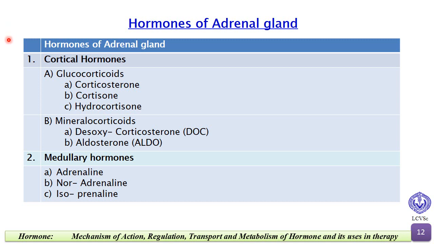Hormones of adrenal gland. The hormones of the adrenal gland are again subdivided. First we will see the cortical hormones and then we will see the medullary hormones. The cortical hormones are, A, glucocorticoids, that is corticosterone, cortisone or hydrocortisone, B, mineralocorticoids, that is desoxycorticosterone or aldosterone, and the medullary hormones are adrenaline, noradrenaline and isoprenaline.